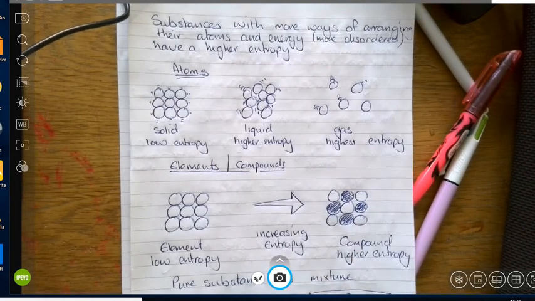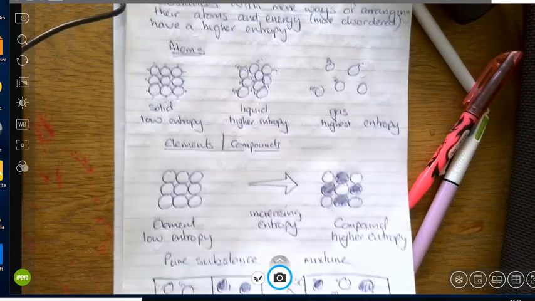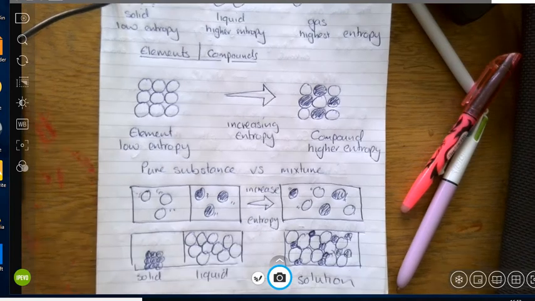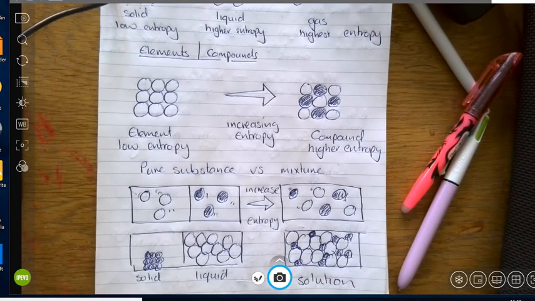Now, once we've done the idea of single atoms and solids, liquids and gases, we then need to have a look at elements and compounds. Basically, the idea is as follows: because an element in a regular lattice is all the same atom, the ways of arranging it are quite limited. And because they're quite limited, the number of possible arrangements, and therefore the entropy, is low.